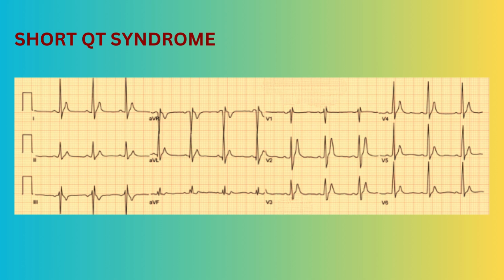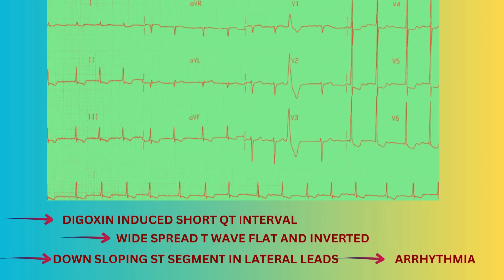That is why proper and detailed history is always important in critically ill patients. Digoxin produces a relative shortening of the QT interval, along with downward sloping ST segment depression in the lateral leads, reverse tick appearance, widespread T-wave flattening and inversion, and a multitude of arrhythmias.